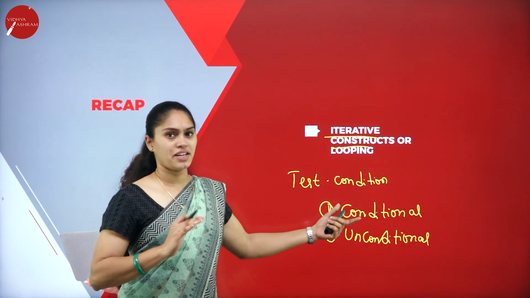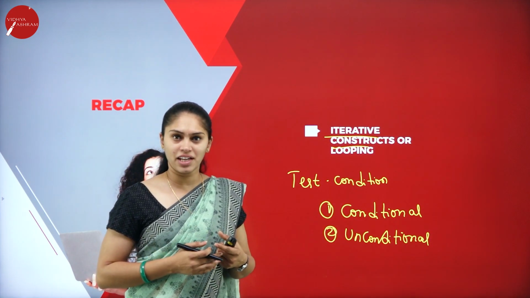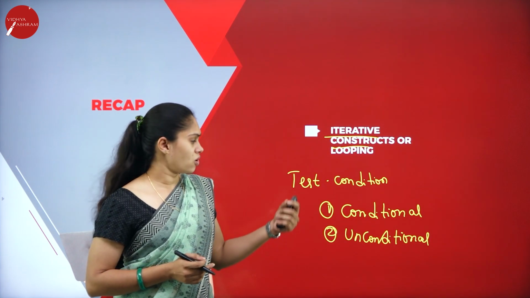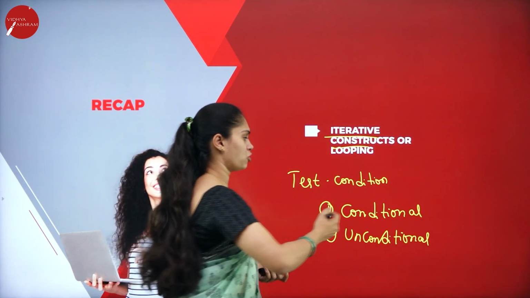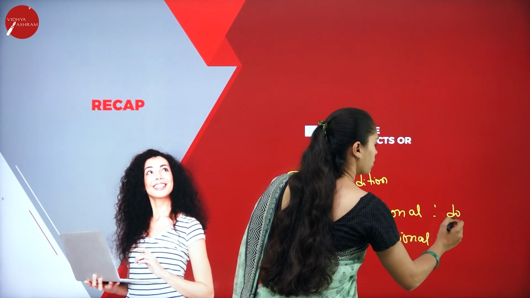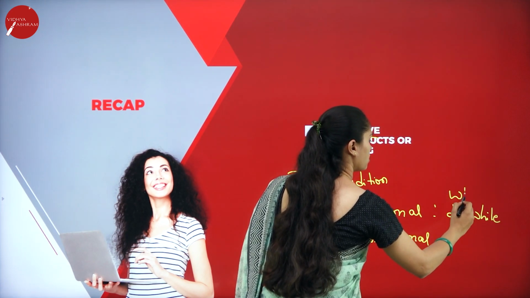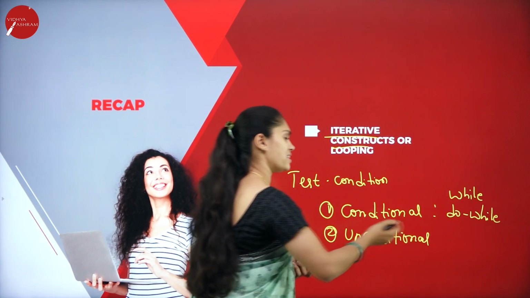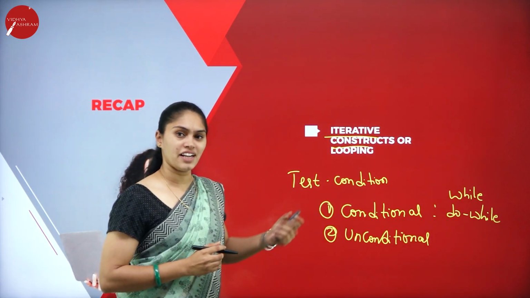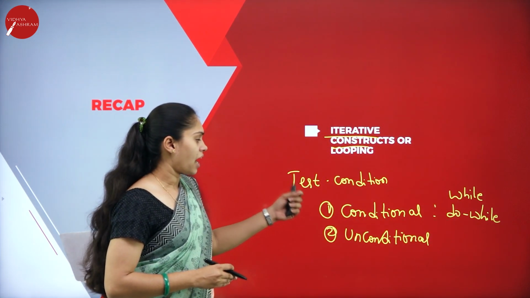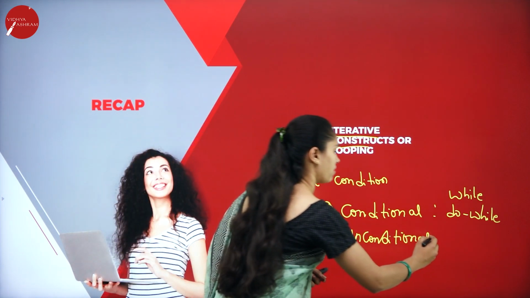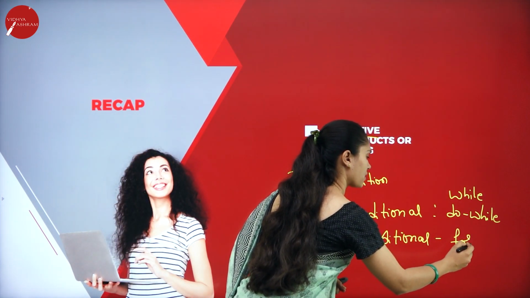In conditional looping, we do not know how many times the repetition will happen. In conditional looping, we have two types, that is the while and do while constructs.